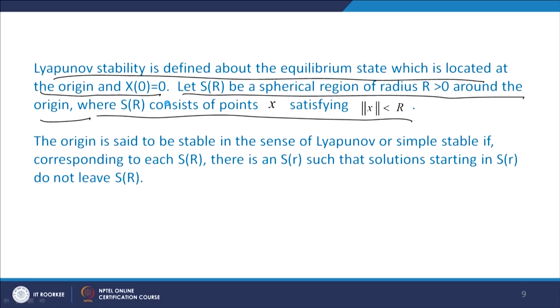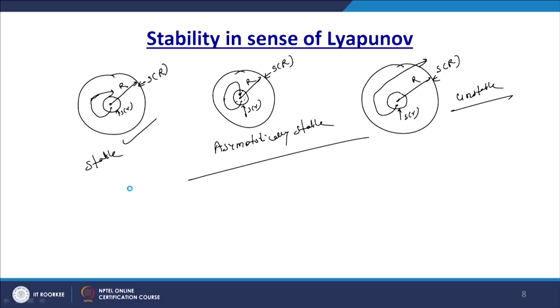See here, this is the case, and this origin is said to be stable in the sense of Lyapunov, or simply stable, if corresponding to each S of R there is an S of small r such that solutions starting in S of r do not leave S of R. So we will find that the solution started from here will remain in the region, it is not going outside. That is why we call it a stable system.